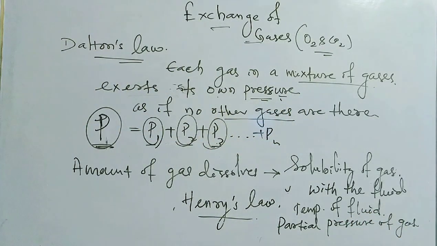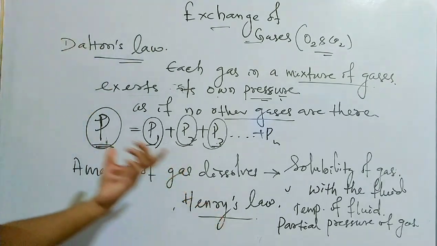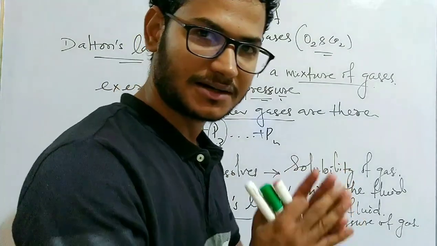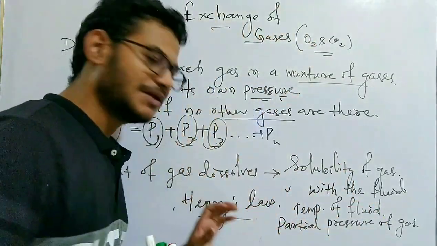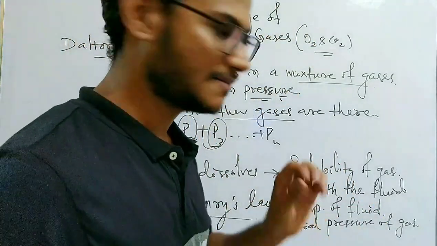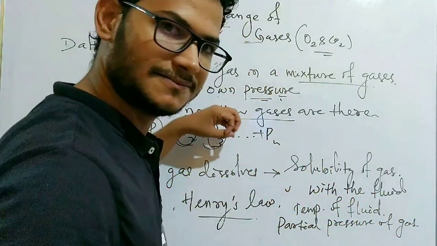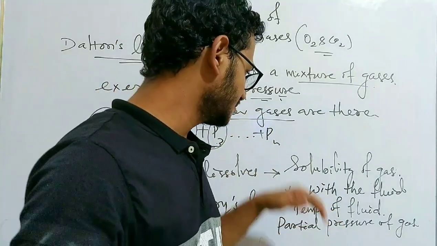Okay, so these are the different important aspects of Henry's law, how a gas dissolves into any liquid or any fluid. As blood is a fluid and the air is in a gaseous state,